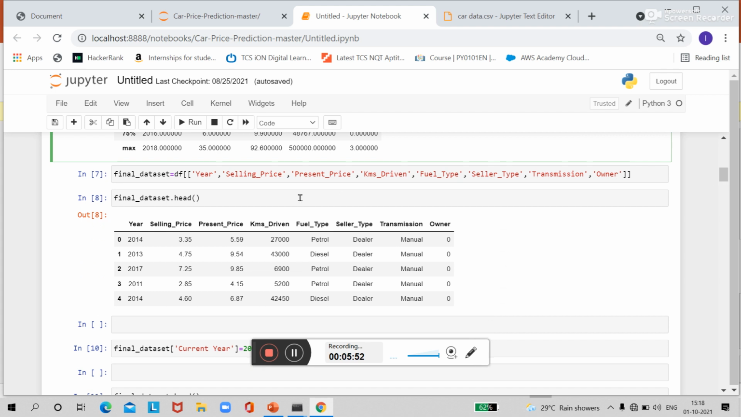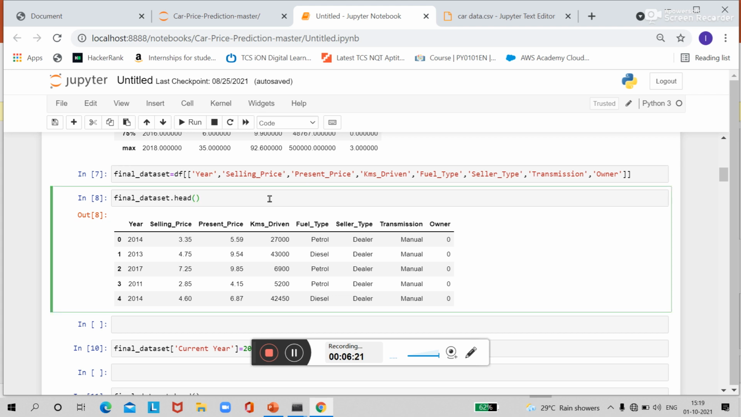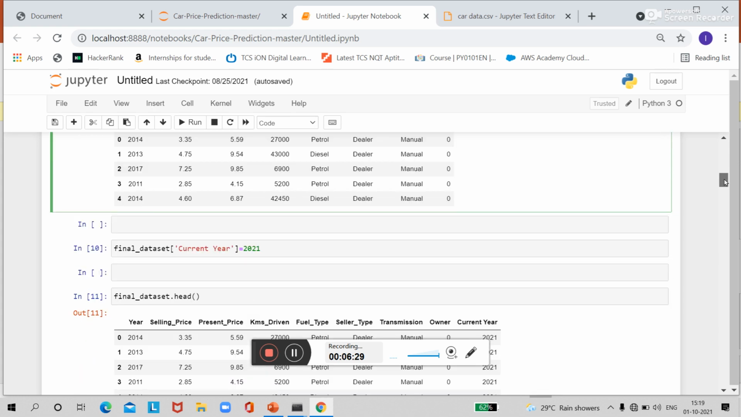So now next, I have considered these features in my final data set. I have omitted the car name feature here, because based on car name we cannot predict the selling price of a car, right? So I have omitted that, and all other features I considered in the final data set. Now we use the head function to print the first 5 records in the data set. So you can see here the records are printed.